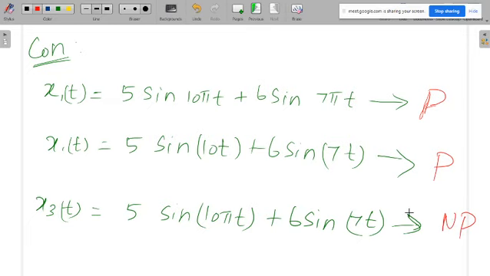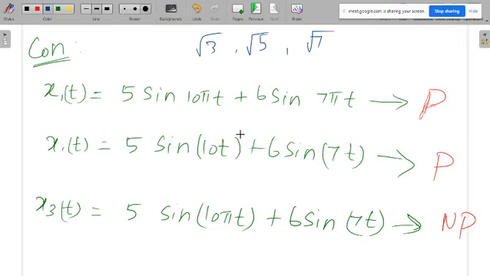Whenever you have a continuous time signal with two or more basic signals in it, then easily by looking at the problem you can identify whether the given signal is periodic or not. But sometimes, very rarely, instead of these numbers they introduce root 3, root 5, something like that. Then you should also know the nature of this number, whether root 3 is rational or irrational, whether root 5 is rational or irrational.